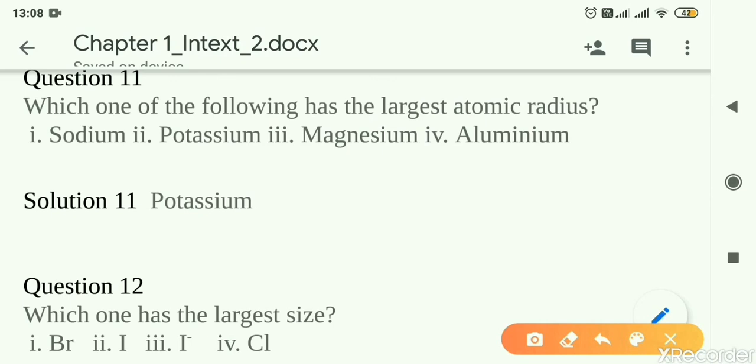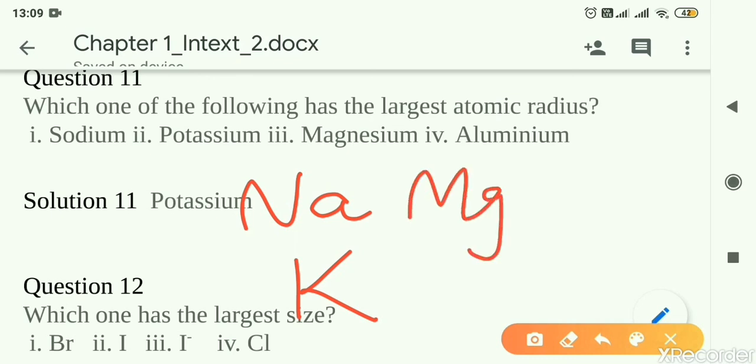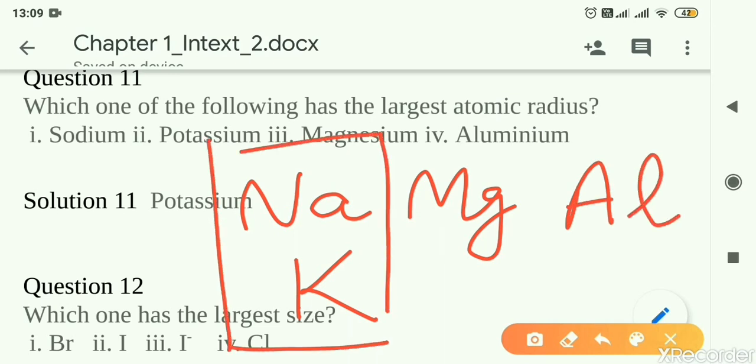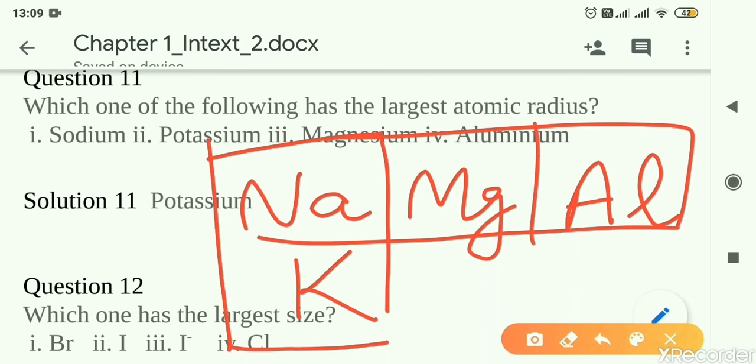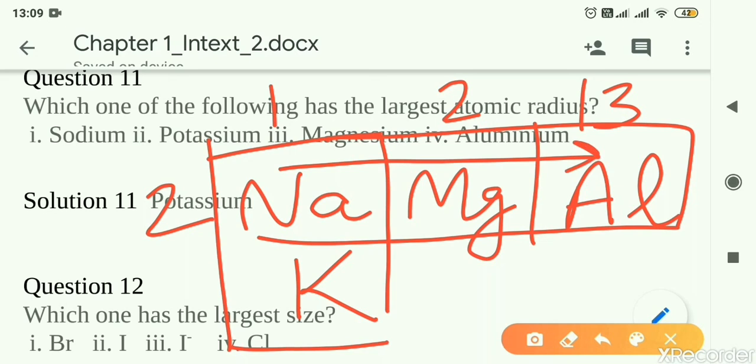Now let us place these elements. Sodium, that is in the group number 1. Below that only is potassium. In the period of sodium, that is period number 3. Next to sodium comes magnesium, followed by aluminium. These are the 4 elements given in our question. So these are of group number 1, sodium and potassium, group number 2, magnesium, and group number 13, aluminium. Similarly, period 3 is all these 3: sodium, magnesium, aluminium, and period 4 is potassium.